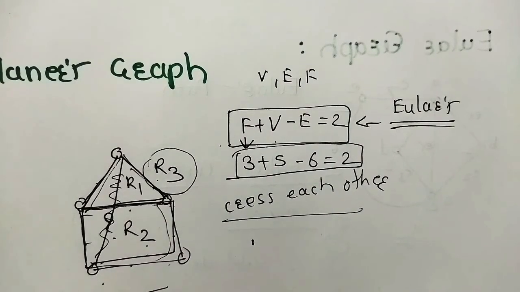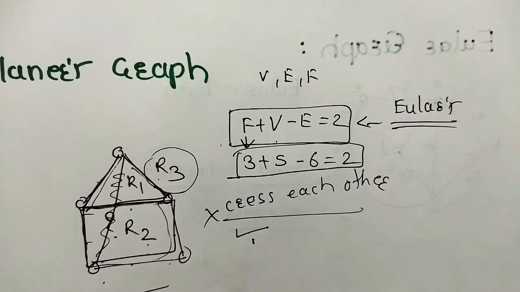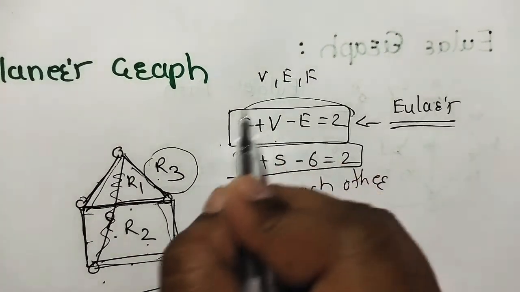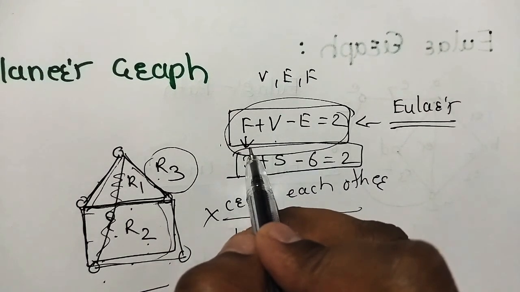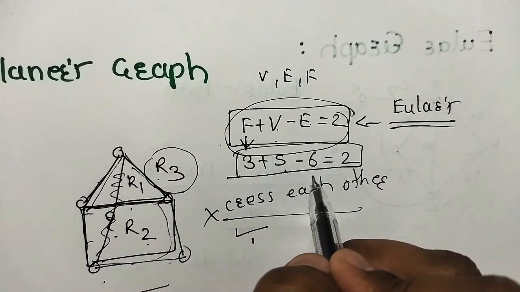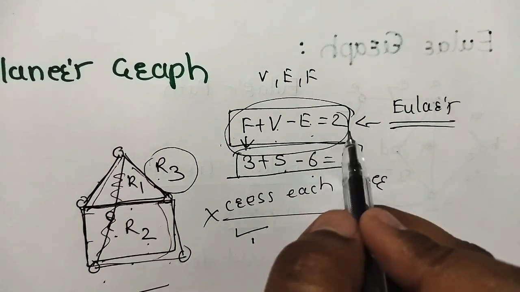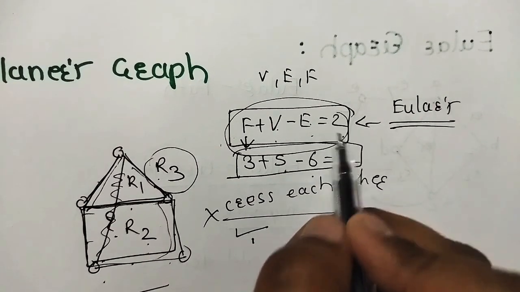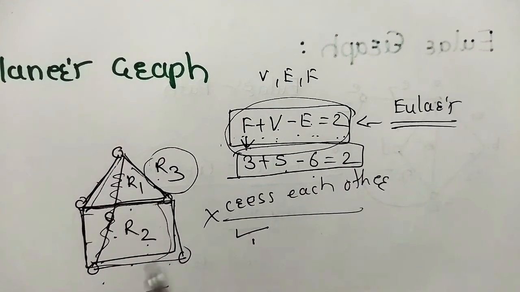If we want to check whether it is a planar graph or not, use this definition, that edges do not cross each other, or use this formula where F is the number of regions or faces, V is the number of vertices, E is the number of edges, and just check whether F plus V minus E is equal to 2 or not. This is called a planar graph.